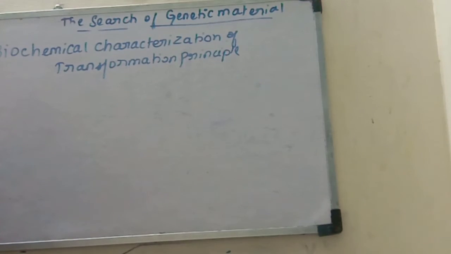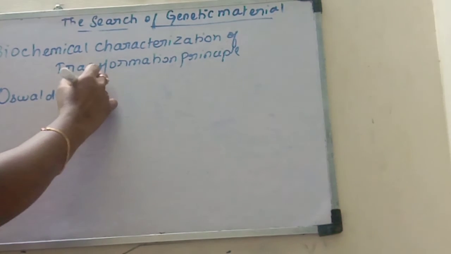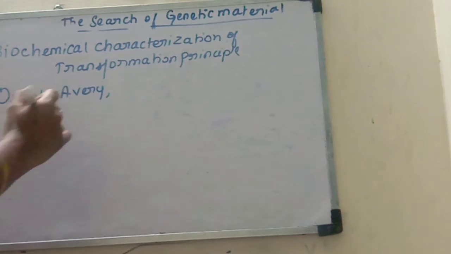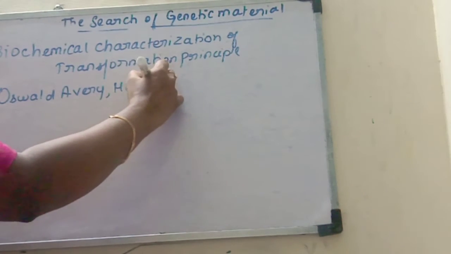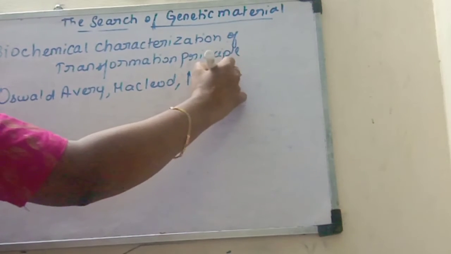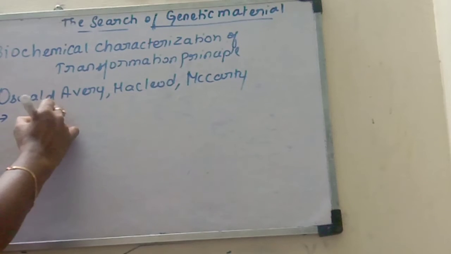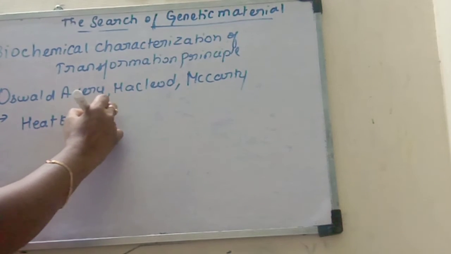This experiment was given by three people: Oswald Avery, MacLeod, and McCarthy. These three people proved it experimentally. For example, take the fourth step of the Griffith experiment. What is the fourth step? That is heat-killed S strain